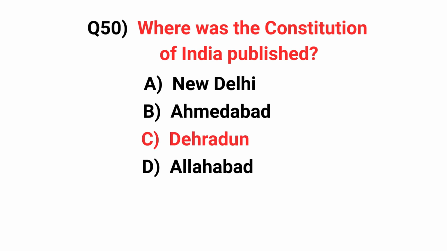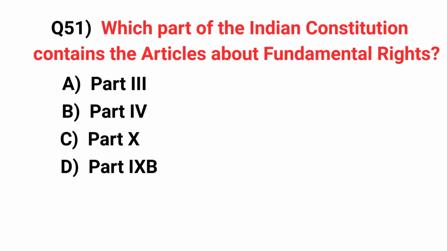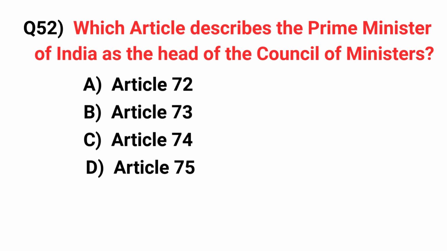Answer: Option C, Dehradun. Which part of the Indian Constitution contains the articles about the fundamental rights? Answer: Part 3. Which article describes the Prime Minister of India as the head of the Council of Ministers? Answer: Article 74.